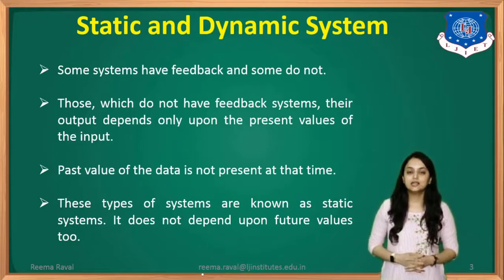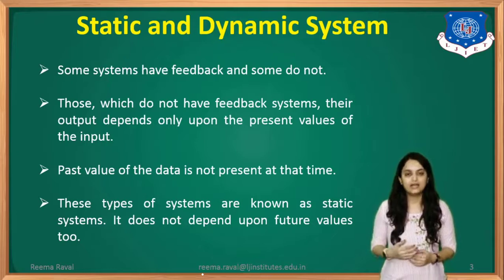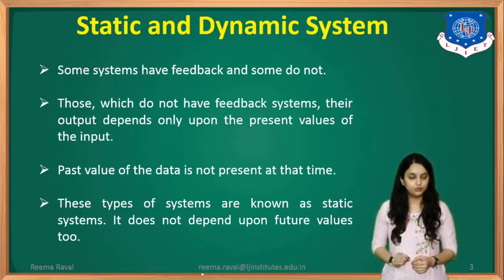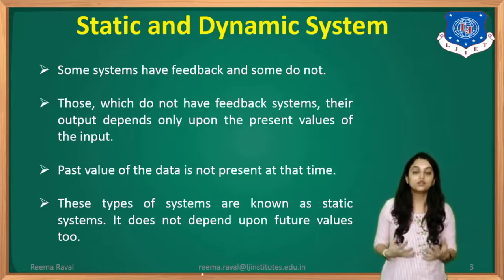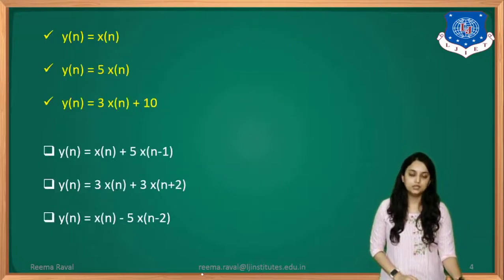So basically, static systems are those systems which depend only on the present values of the input. If it depends on the past values or the future values, then it will become a dynamic system. So if we look at the basic difference between static and dynamic system, then we can say that static systems depend only on the present inputs, and a dynamic system includes future or past values or a combination of both as well. Let us look at the examples.